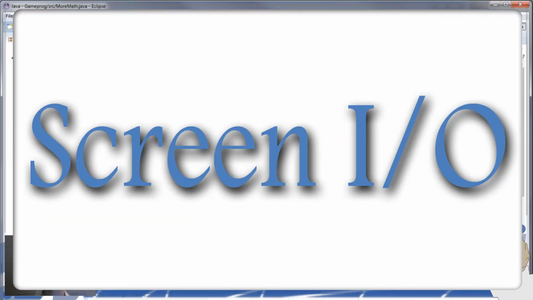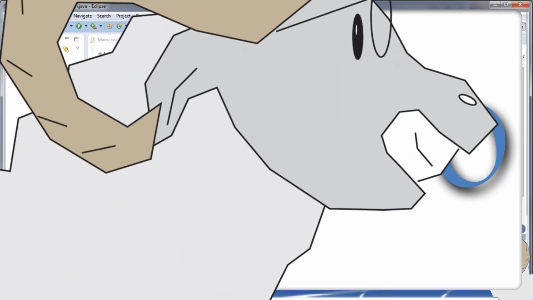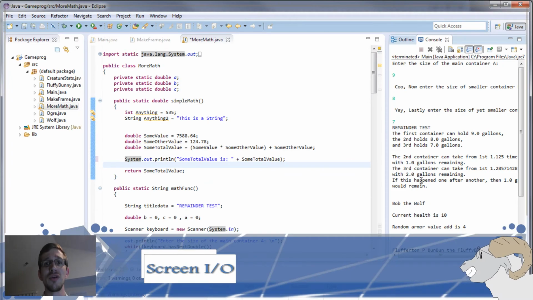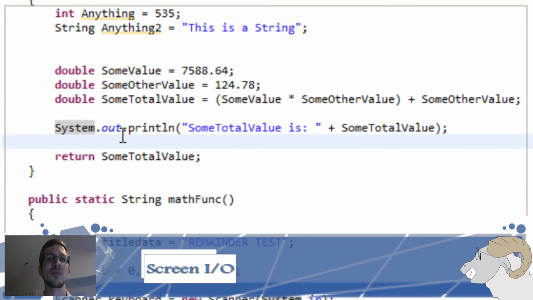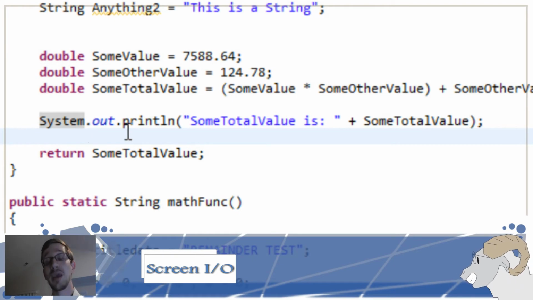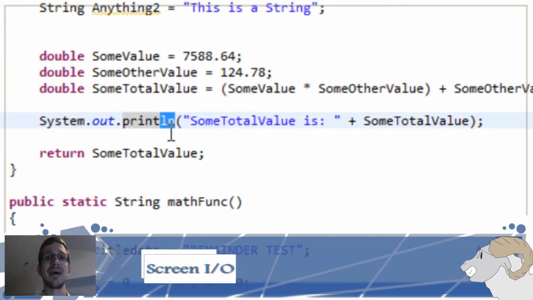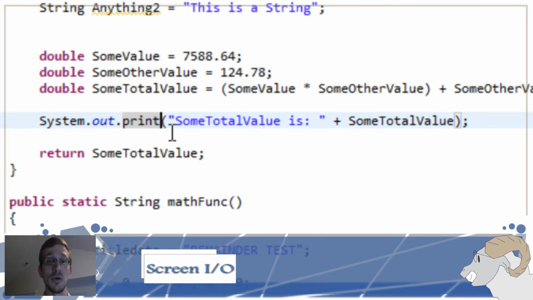Yes. Next is system input-output. All this is about is taking something that you figured out with the code and outputting it to the console. This has nothing to do with the frames that I did last week. I mean, we can output the variables to those frames, but we're dealing with the console for this concept here. What you do is take system.out.print or println, and then between 2 parentheses, ending with a semicolon, you put in quotes within those parentheses whatever it is you're trying to output.